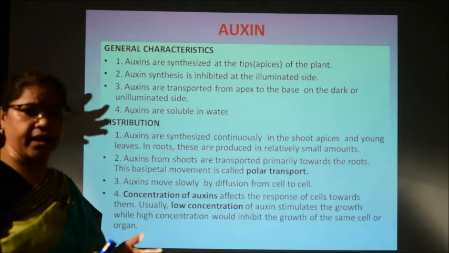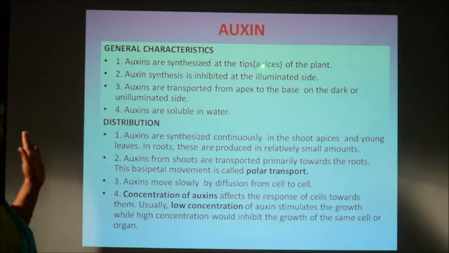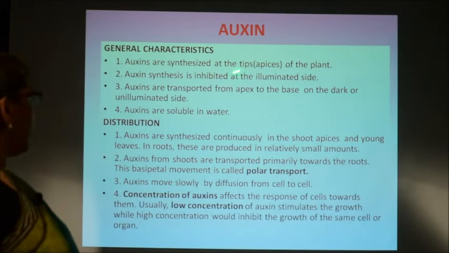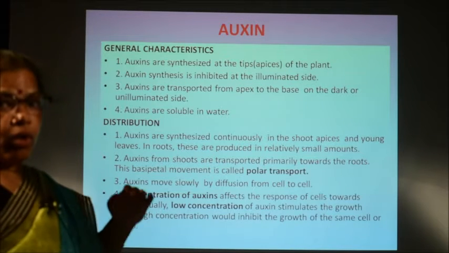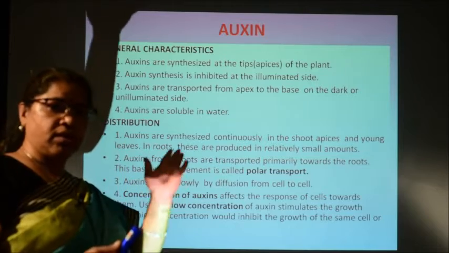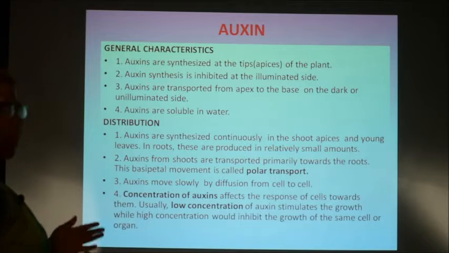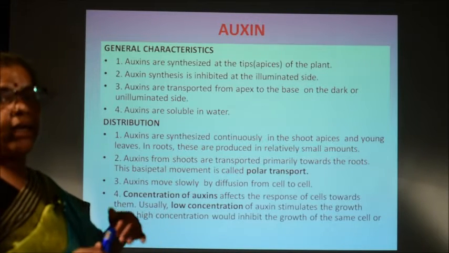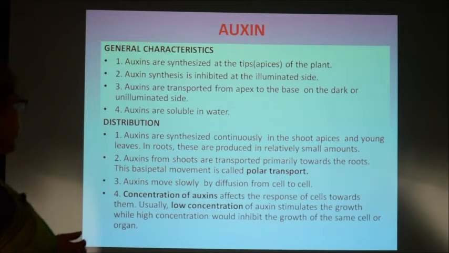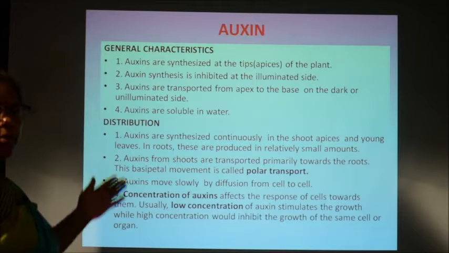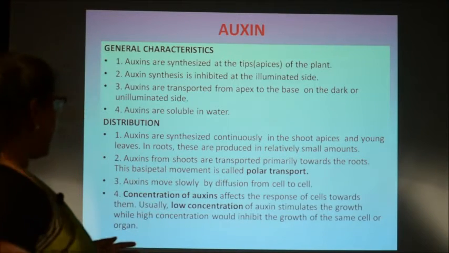And what are the general characteristics of auxin? Auxins are synthesized mostly at the tip portion or the apices of the plant parts, and their synthesis is inhibited at the illuminated site. That means they are actually synthesized in the shade region, not where the light is; rather they are synthesized at the unilluminated side, and auxins are transported from apex to base on the dark or unilluminated side, and these are soluble